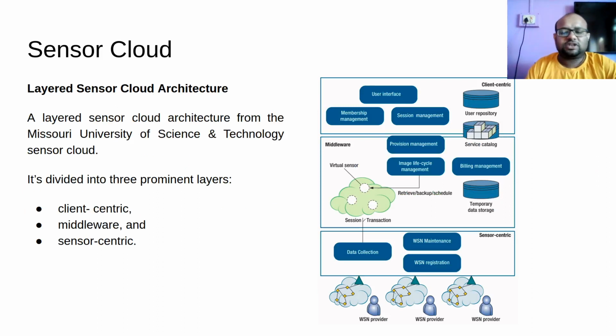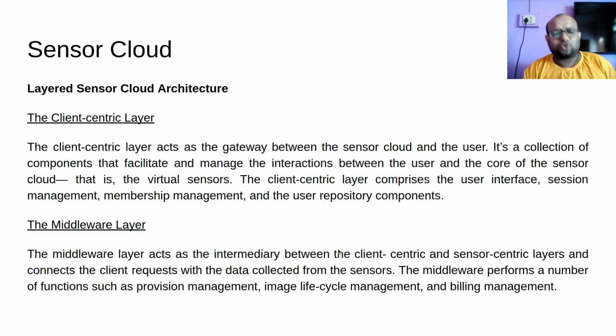Okay, so this paper that we have been referencing has given us an architecture. It is a 3-layered architecture that has a client centric layer, this interface, which is the layer between the sensor cloud and the client. Then the middleware, this is the sensor cloud, and the sensor centric layer, which is the layer between the WSN and the sensor cloud. Okay, so we have these 3 layers. We will look at this diagram very soon, but let us talk about this first.